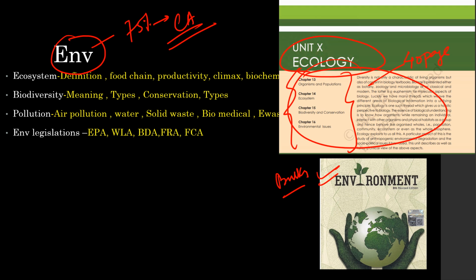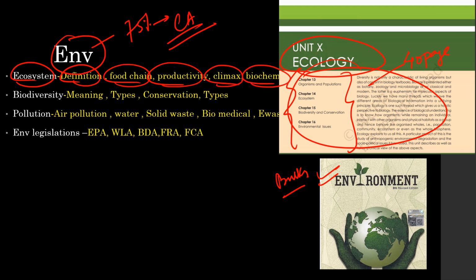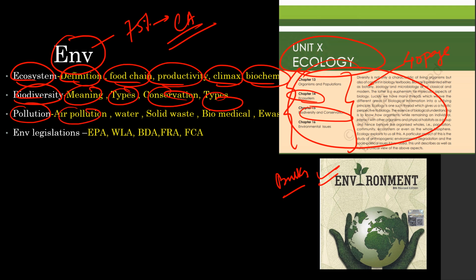Here you see most of the questions in the static section have come from the ecosystem: definition of ecosystem, food chain, food web, productivity of ecosystem, climax, biogeochemical cycle, etc. Then biodiversity: meaning, type, conservation, theme. Then pollution: air pollution, water pollution, solid waste pollution, biomedical pollution, e-waste. Again, you see environmental issues here. Ozone also is becoming very important.